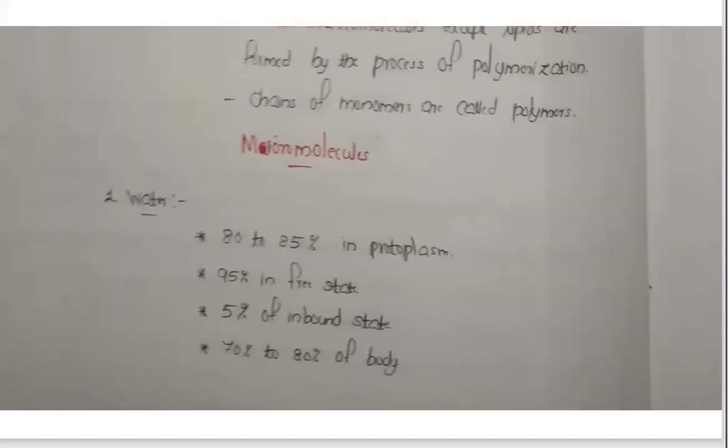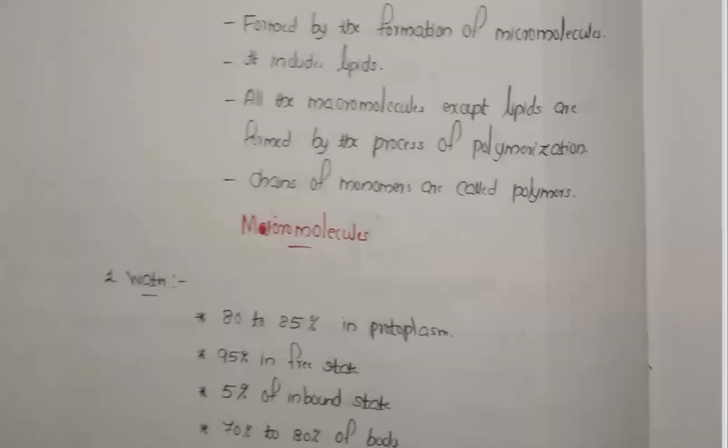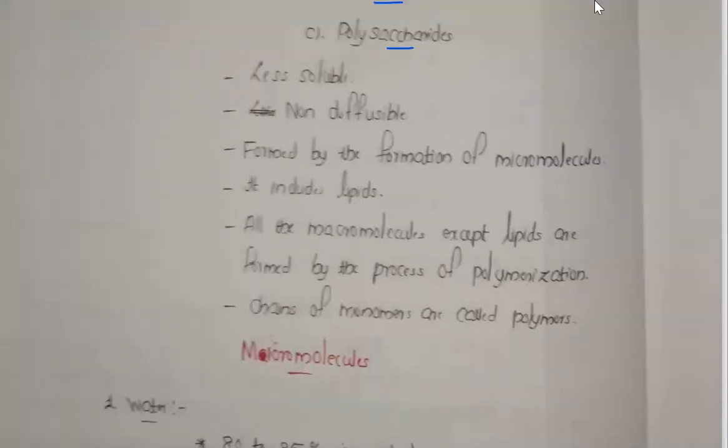Macromolecules are mostly larger in size, so they are less soluble and unable to diffuse, and are formed from micromolecules. Several micromolecules combine together to form macromolecules. It also includes lipids. All the macromolecules except lipids are formed by the process of polymerization; the lipids are not formed by polymerization.